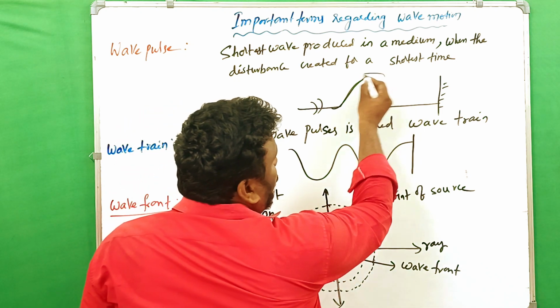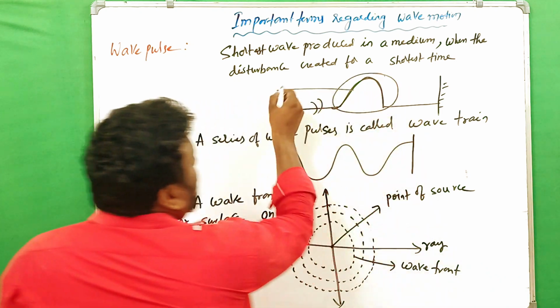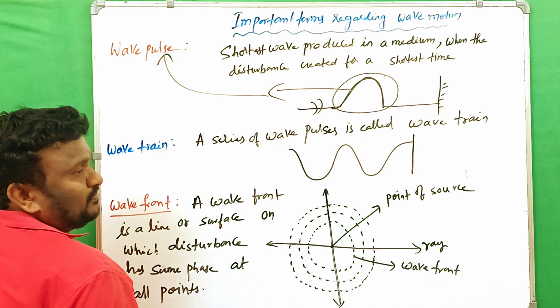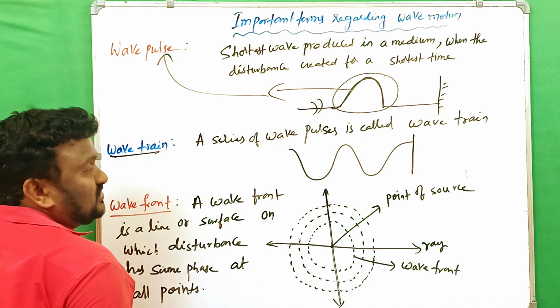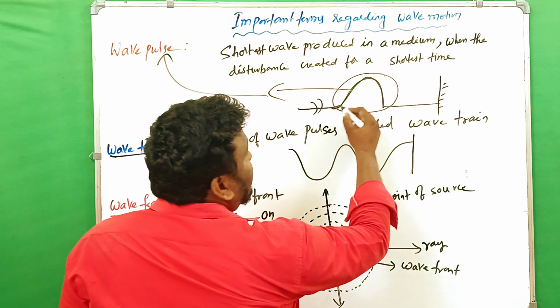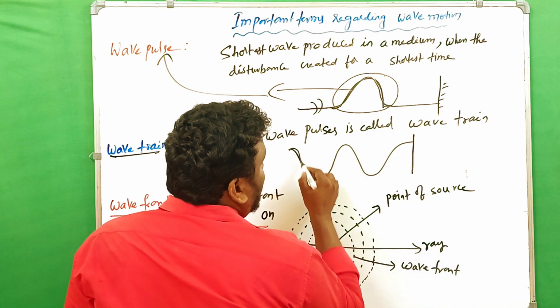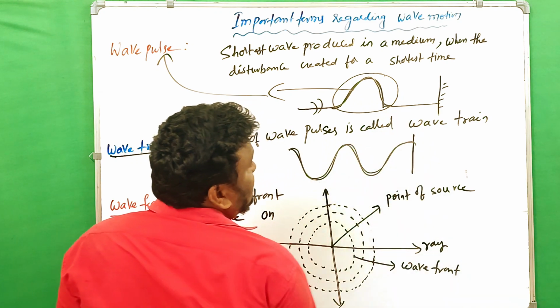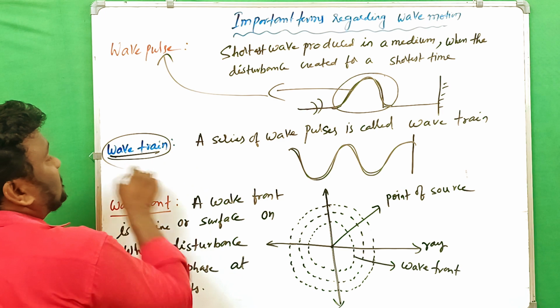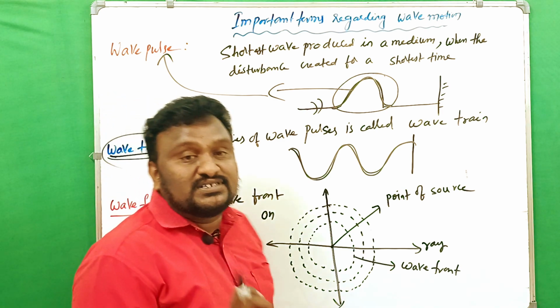That's why we are writing only this one. Now it is called here wave pulse. Clear? And what is wave train? The combination or series of number of pulses like this, that should be called here wave train. What we call wave train.